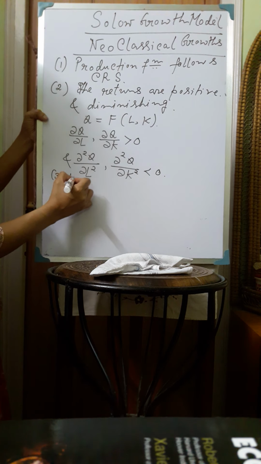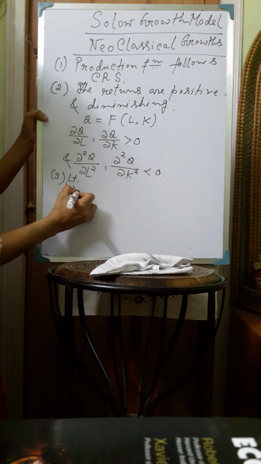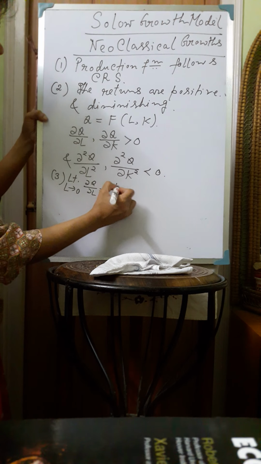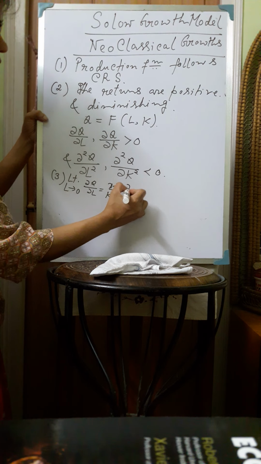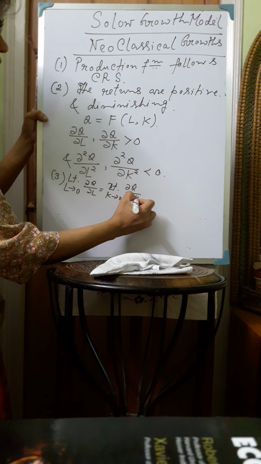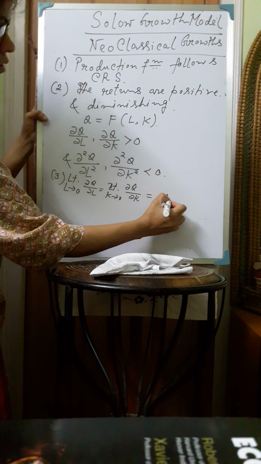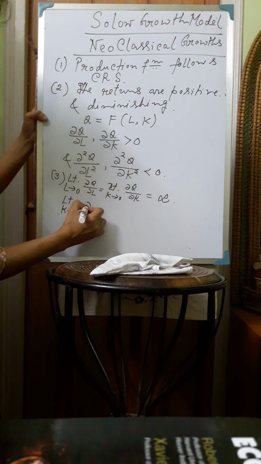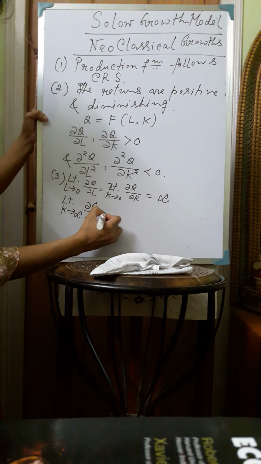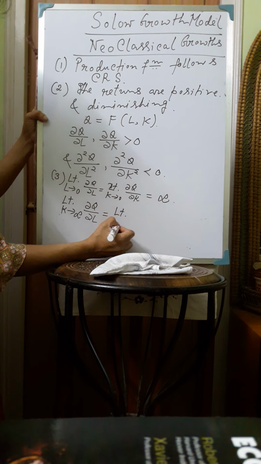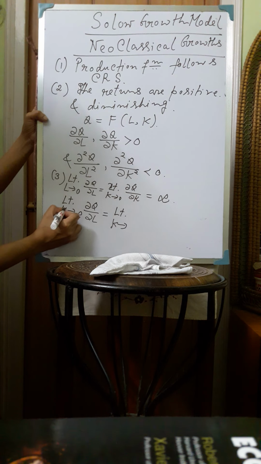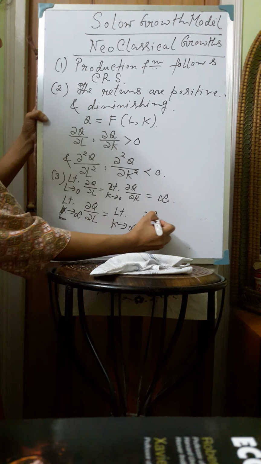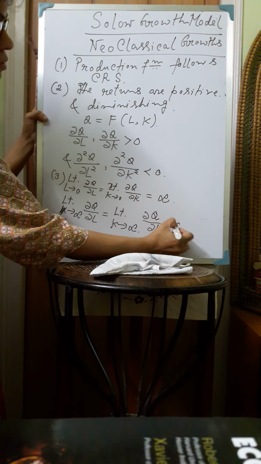Number 3, limit L tends to 0, ∂Q/∂L is equal to limit K tends to 0, ∂Q/∂K is equal to infinity, and limit K tends to infinity, ∂Q/∂L, limit K tends to infinity, ∂Q/∂K is equal to 0.